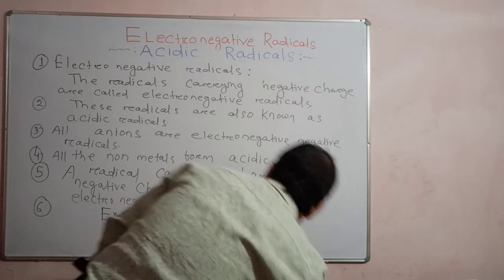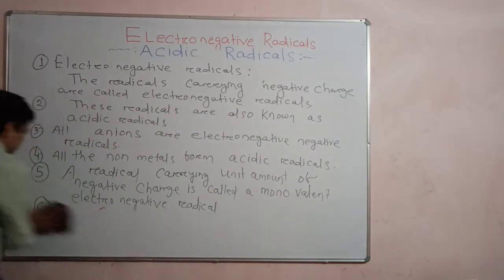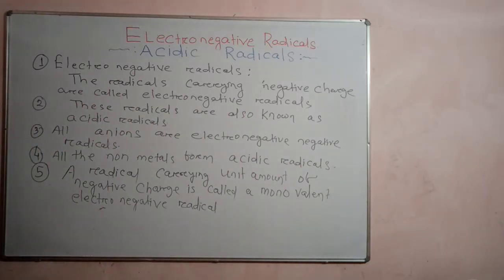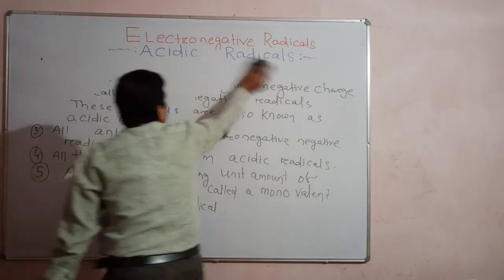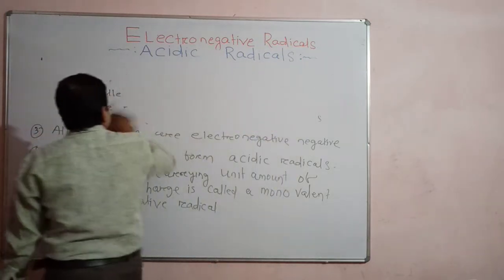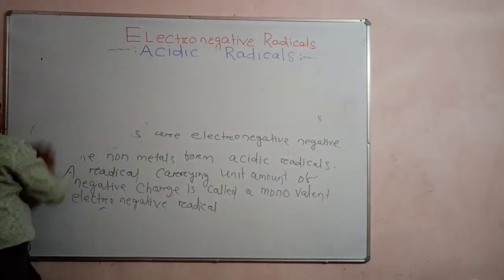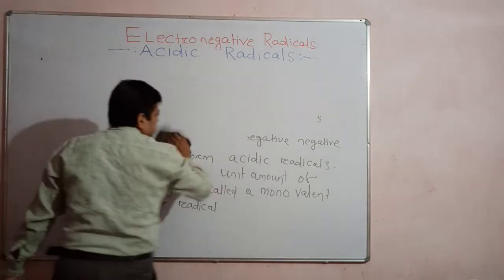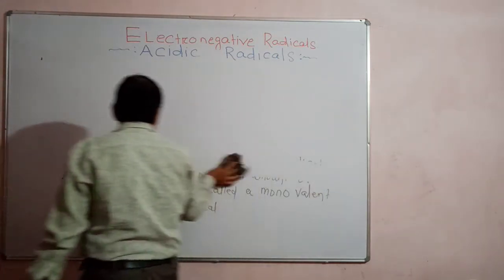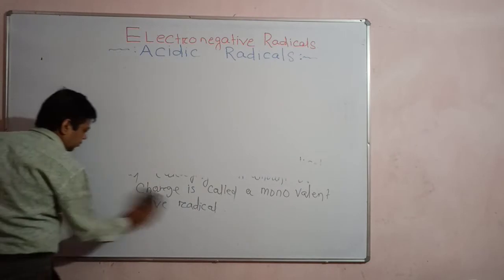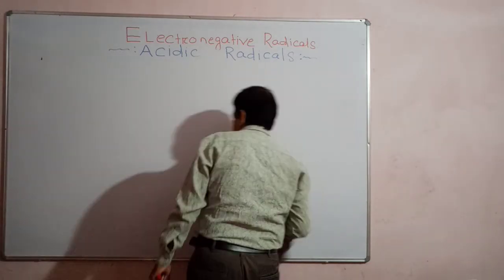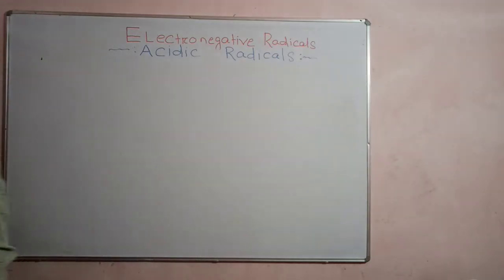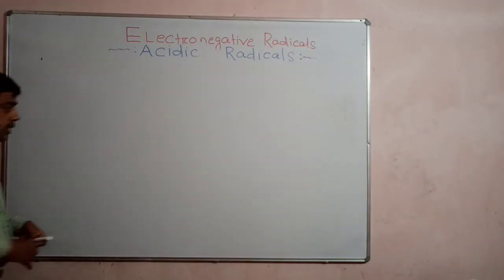Okay, note down this one. First of all, we discuss the simple radical. Monovalent electronegative simple radical means what?